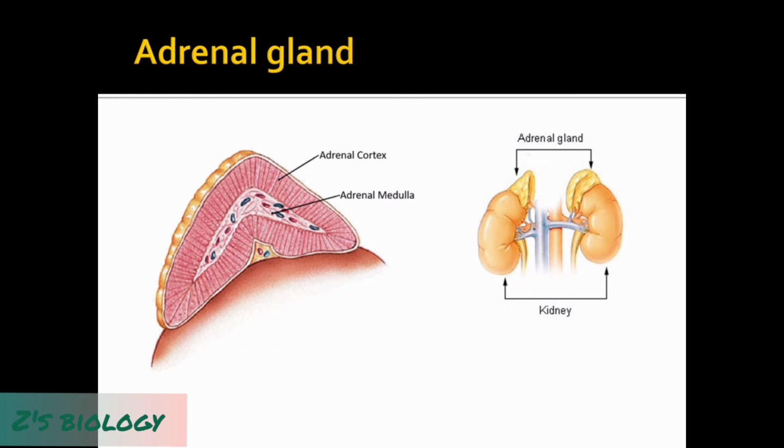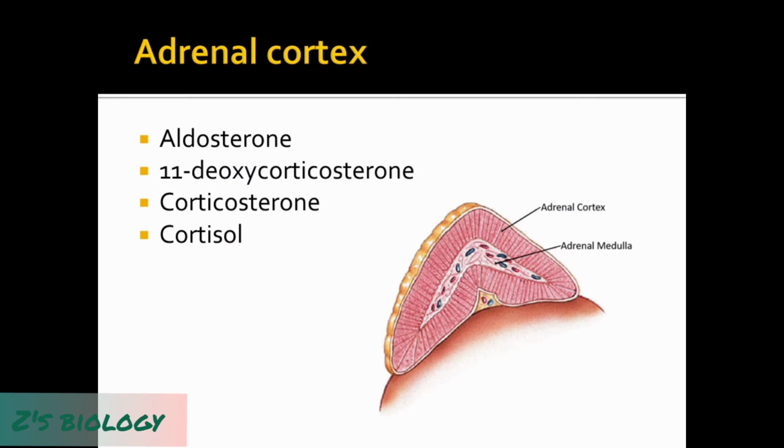So, as you can see in the picture, these are situated above the kidney on the upper pole of each kidney, and this is why they are also known as the suprarenal glands. And in the next picture, you can see the adrenal gland is divided into two parts, the adrenal cortex and the adrenal medulla. The adrenal cortex is the major portion of the gland, and the adrenal medulla is the minor portion, only about 20% of the gland.